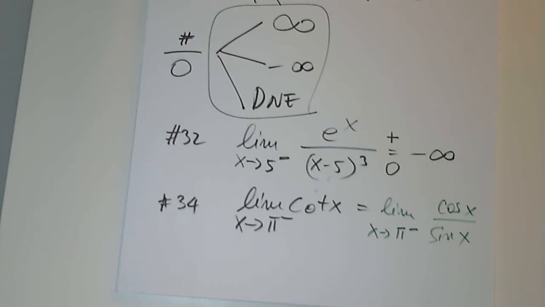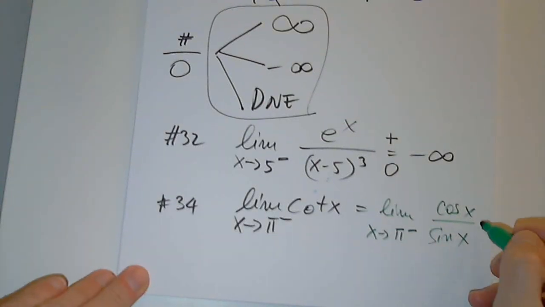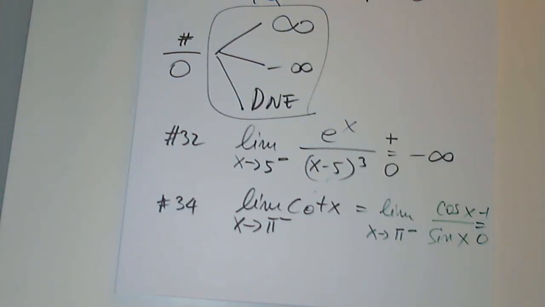So what can you say about cosine? At 180, cosine is -1. So if I plug in pi, I get -1, right? So the numerator is -1. What about the denominator though? When I plug in pi, I get 0. So the numerator here is -1 and the denominator is 0. So I'm again in this situation.